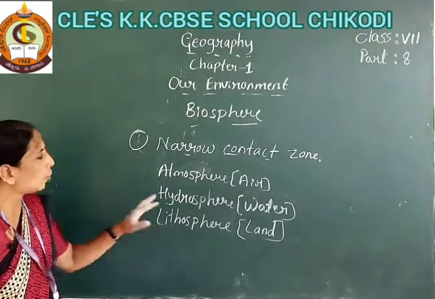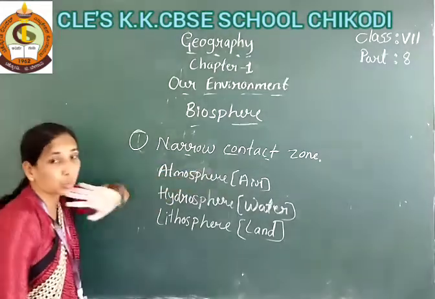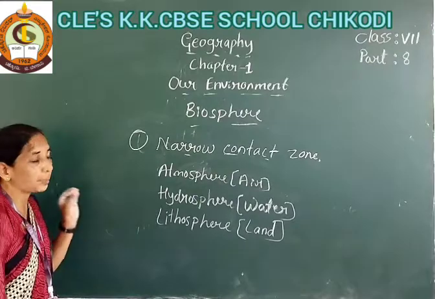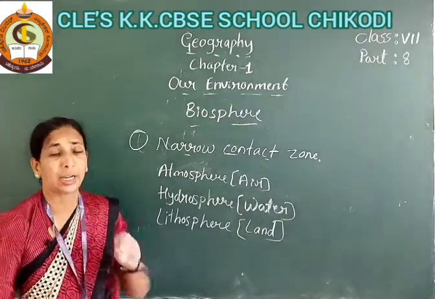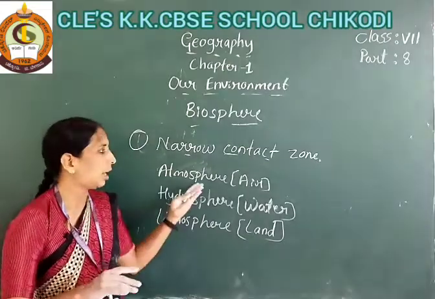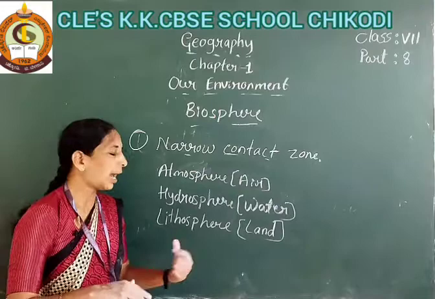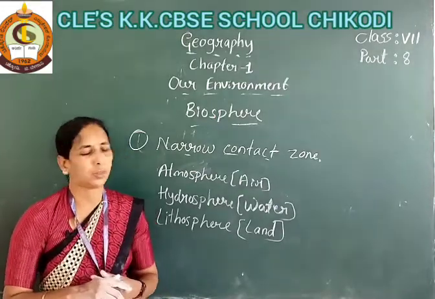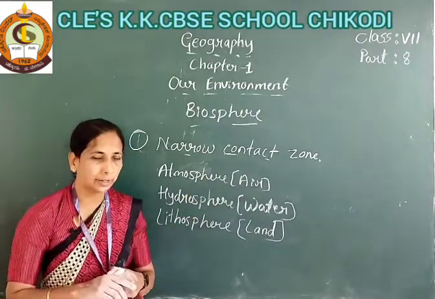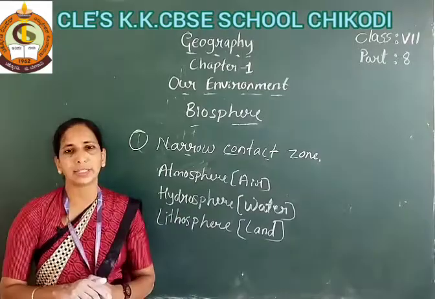Okay, and about the biosphere, the biosphere is the narrow contact zone. So the biosphere exists in 3 spheres: atmosphere, hydrosphere and lithosphere. Atmosphere is air, hydrosphere is water and lithosphere is land.